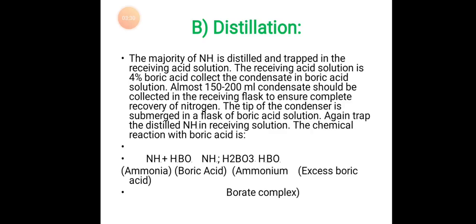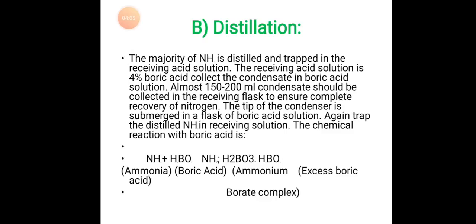Then the second step is distillation. The majority of NH3 is distilled and trapped into the receiving acid solution. The receiving acid solution is 4% boric acid. Collect the condensate in boric acid solution. Almost 150 to 200 ml of condensate should be collected in the receiving flask to ensure complete recovery of nitrogen. The tip of the condenser is submerged in a flask of boric acid. Again, trap the distilled NH3 in the receiving solution.